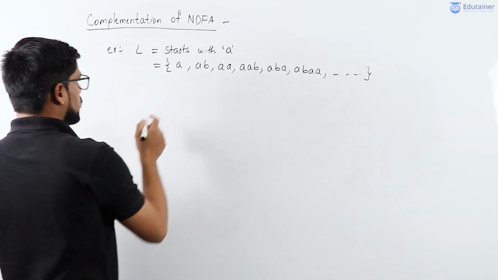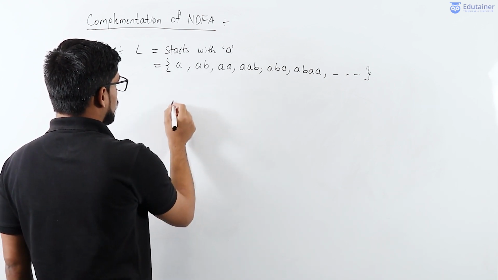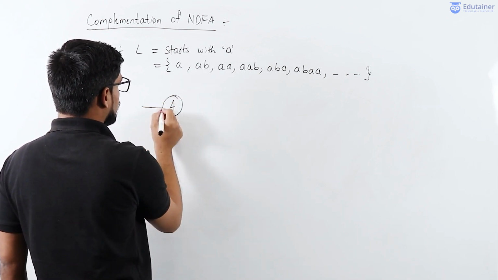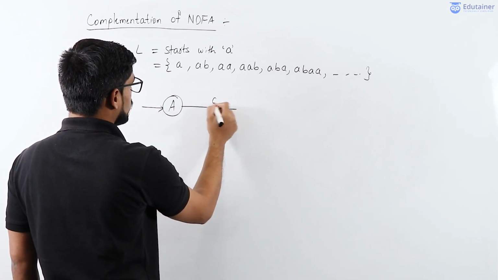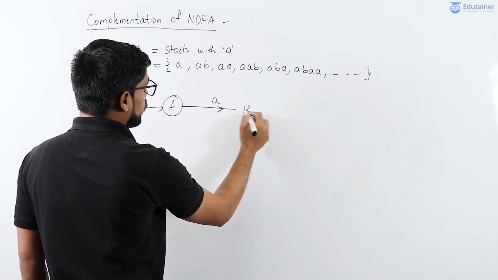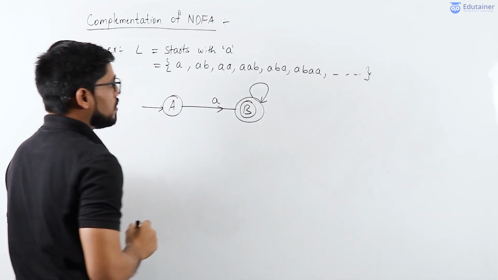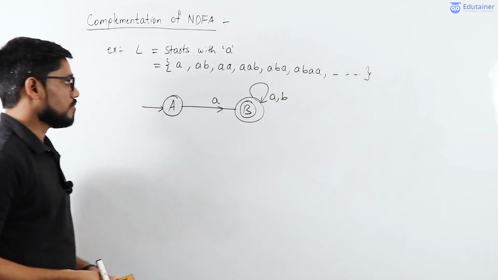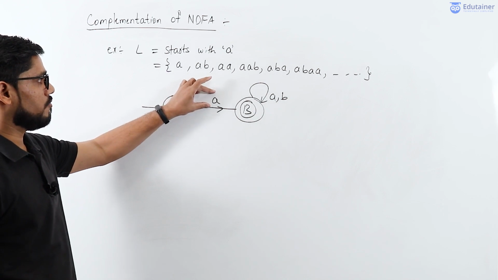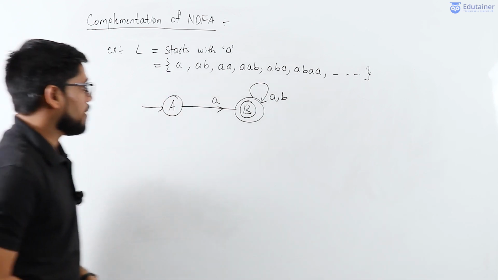If you draw the transition diagram for this language, then you will get a structure like this. Capital A is the initial state. Then on seeing small a, it will go to the state capital B, which is the final state. And the final state will accept any number of A's or B's. The main concern here is we always start the language with A.